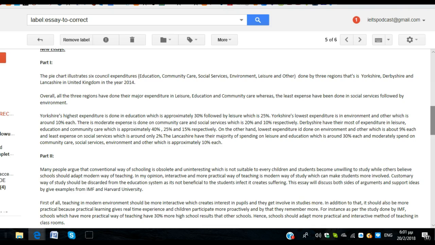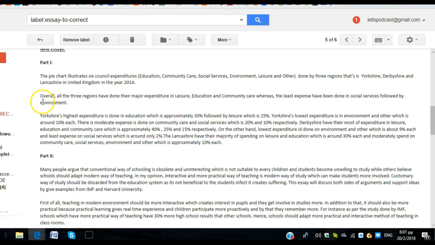Okay, so let's take a look and see what you've done. The pie chart illustrates 6 council expenditures: education, community care, social services, environment, leisure, and other, done by 3 regions. That is Yorkshire, Derbyshire, and Lancashire in UK in the year 2014. Okay, up to this point, great, except that we don't really say that an expenditure is done. We say maybe that an expenditure is made by 3 regions, and then you don't want this "that's is". You could have just said here, comma, namely, and that would have worked beautifully.